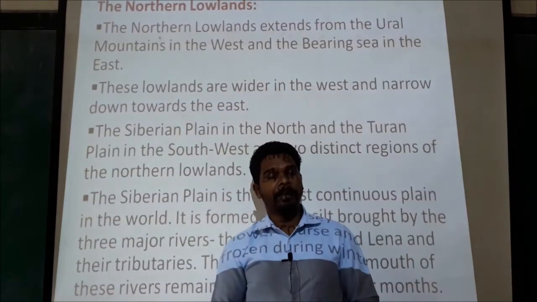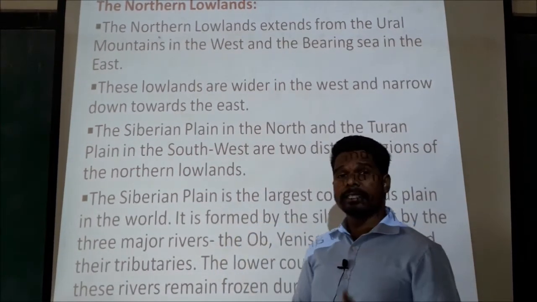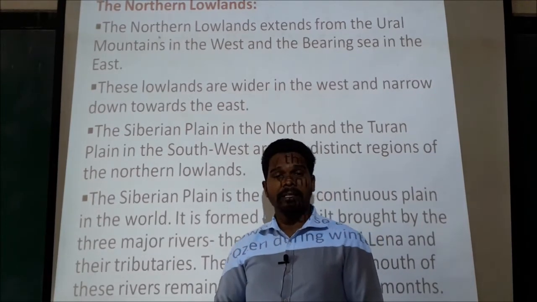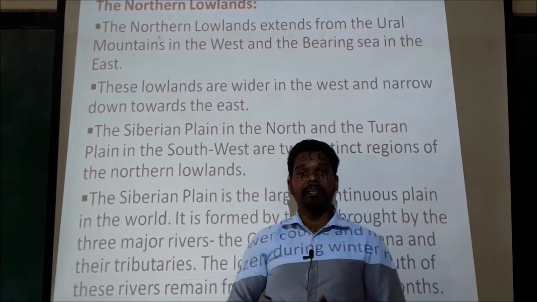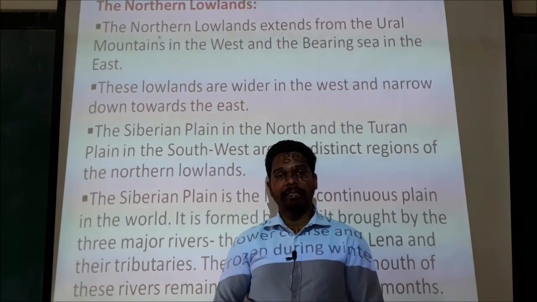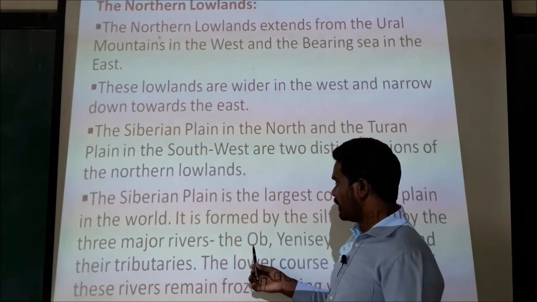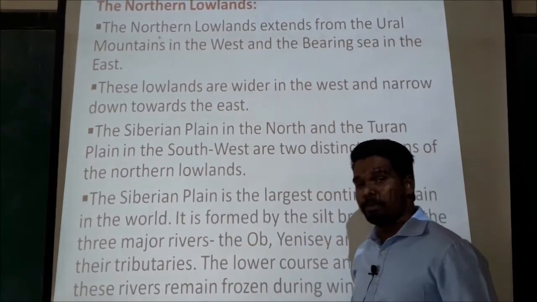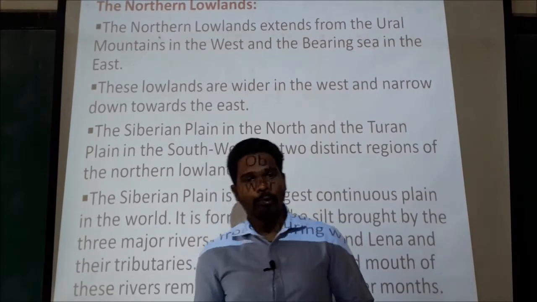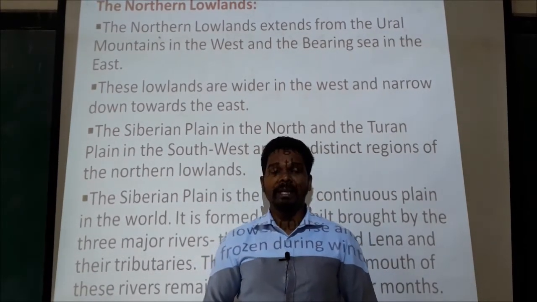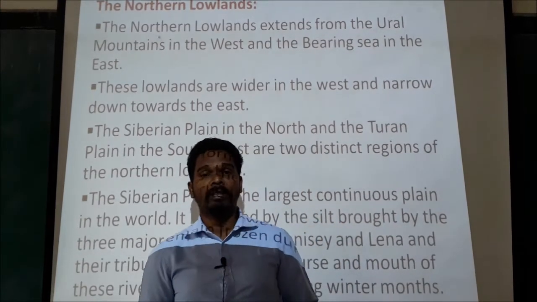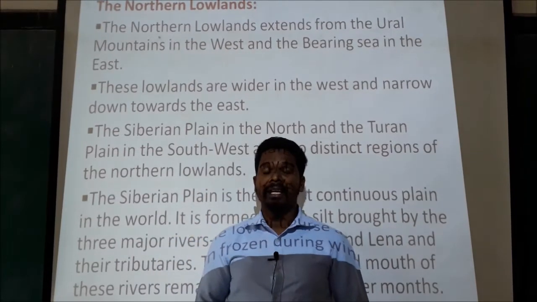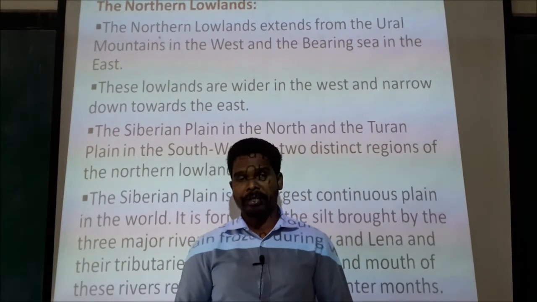Okay. The Siberian plain is the largest continuous plain in the world, and it is mainly formed by the silt deposited by 3 rivers, which are the river Ob, the river Yenisei and the Lena, and their tributaries.